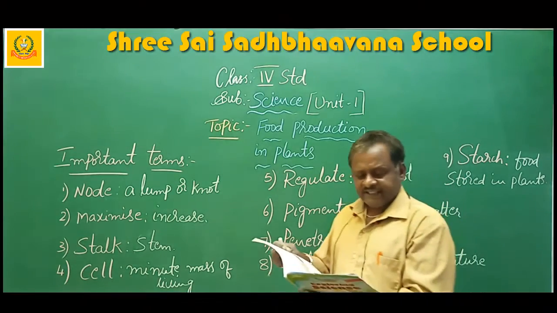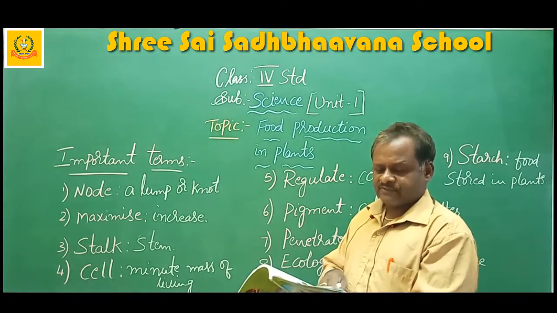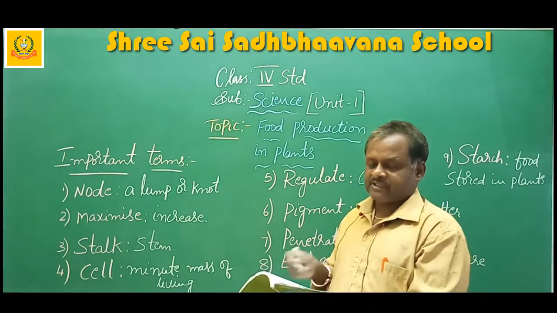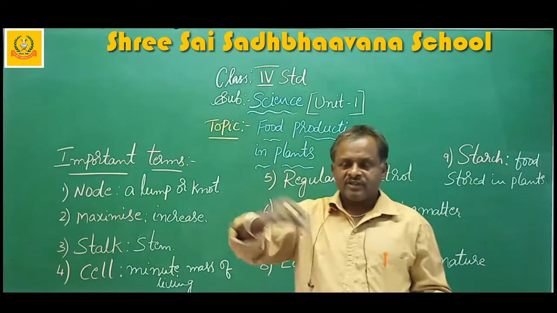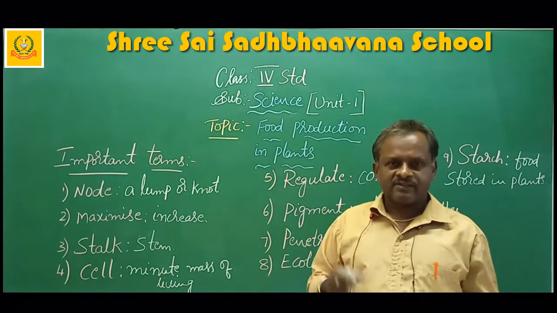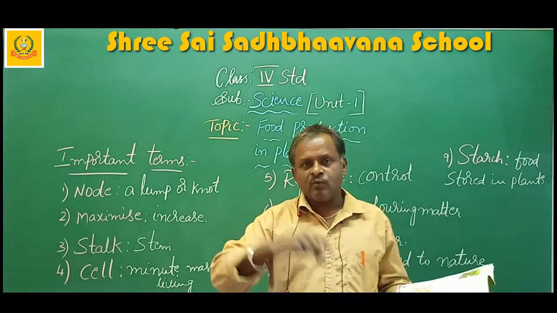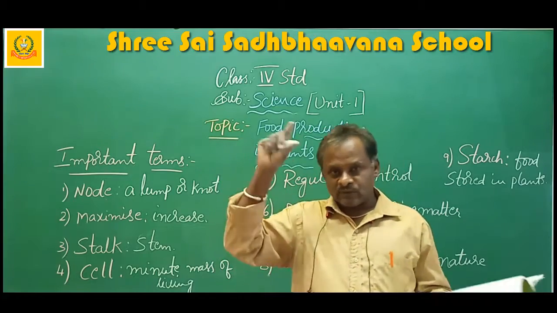Understand? Next, they help to carry water from the roots to the leaves and transfer the food made in leaves to all other parts of the plant. They will transport like pipes. They transport water and minerals, everything to the leaves.